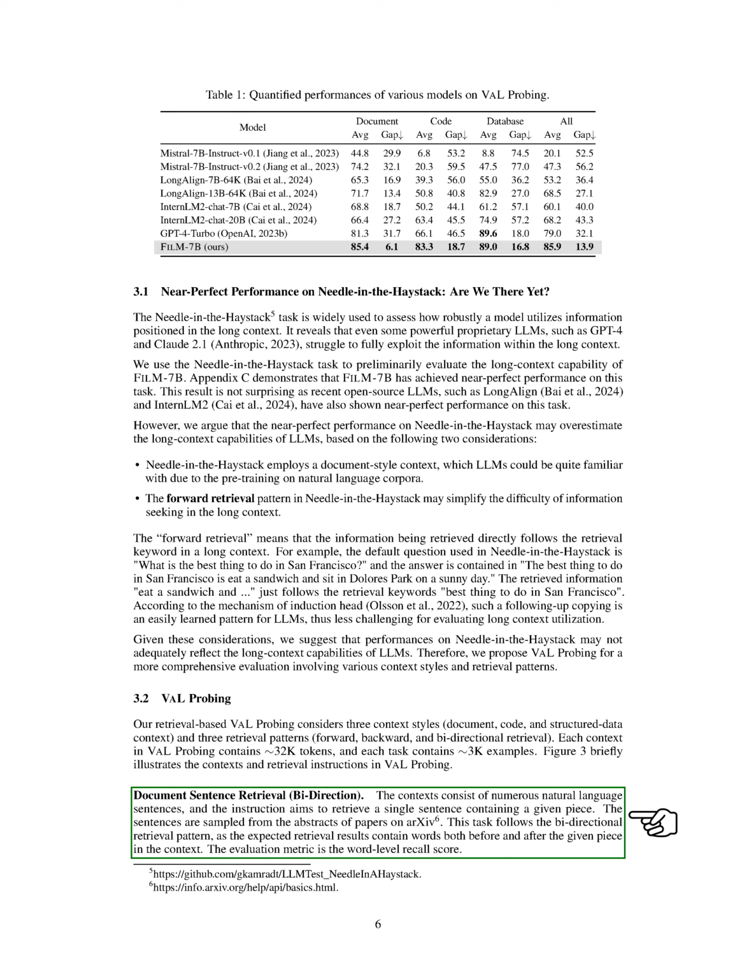For document sentence retrieval, bidirectional, we use natural language sentences as contexts and aim to retrieve a single sentence containing a given piece. The sentences are taken from paper abstracts on arXiv. This task follows the bidirectional retrieval pattern, where the expected results contain words both before and after the given piece. The evaluation metric used is the word level recall score.